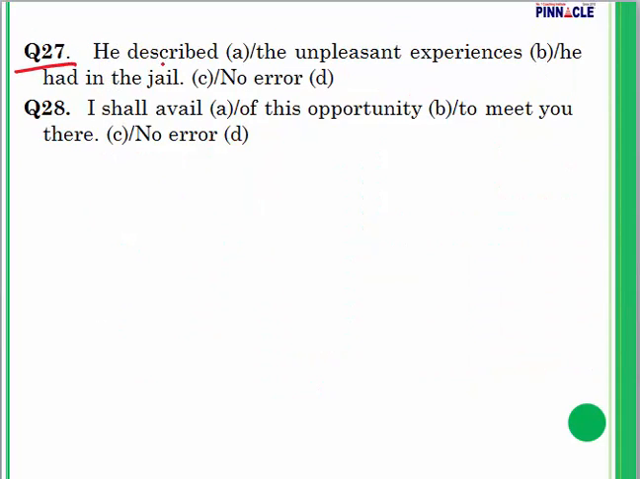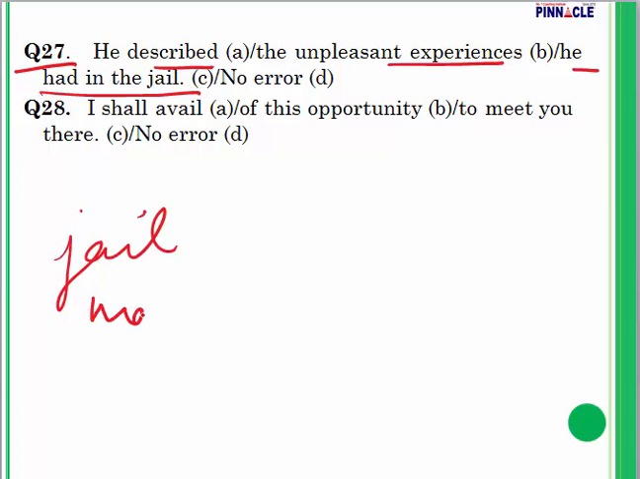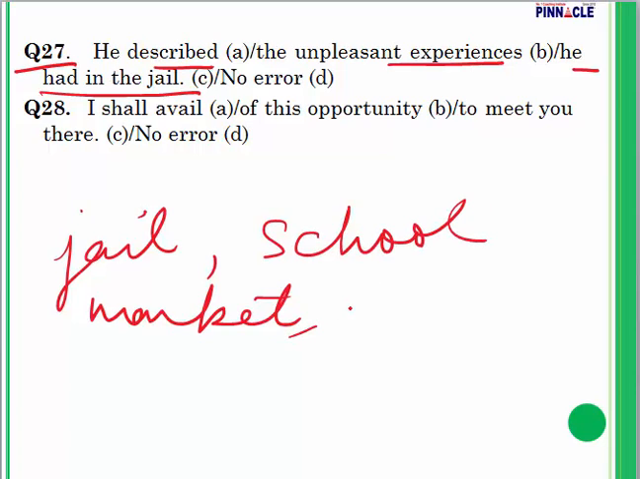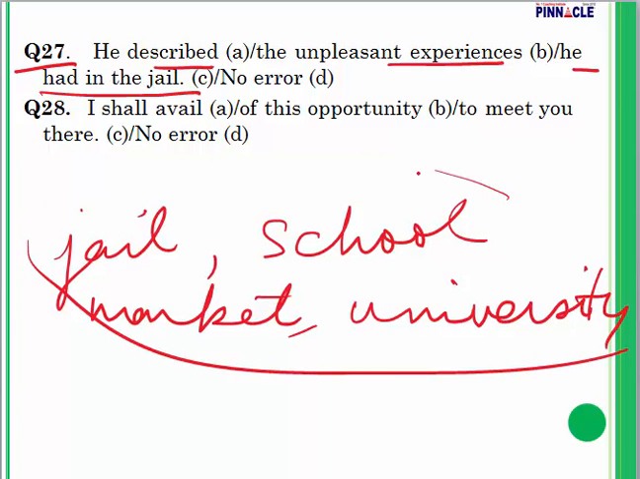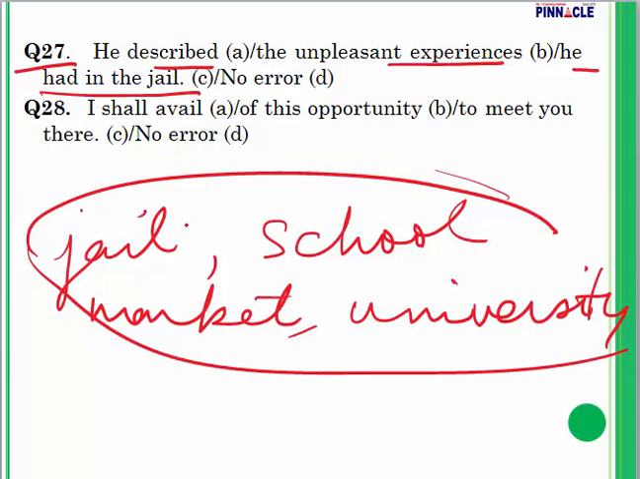Question 27. He described the unpleasant experiences he had in the jail. This is the sentence given to us. Now, for words like jail, market, school, college, university, temple, etc., if these are visited for the primary purpose for which they have been set up, we will not use article the before them. So he described the unpleasant experiences he had in jail. Eliminate the. For question number 27, we have to drop the before jail.